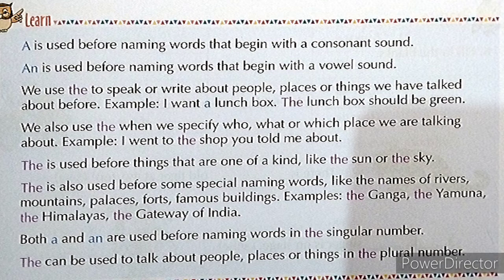Both a and an are used before naming words in the singular number. Singular number means nouns which stand for only one person, place or thing. The can be used to talk about people, places or things in the plural number. Plural number means nouns which stand for more than one person, place or thing.